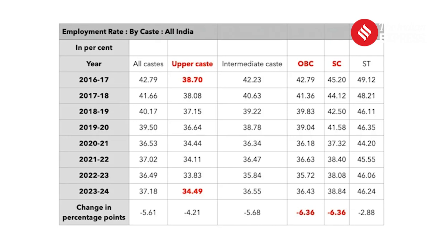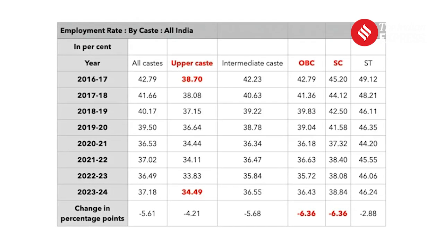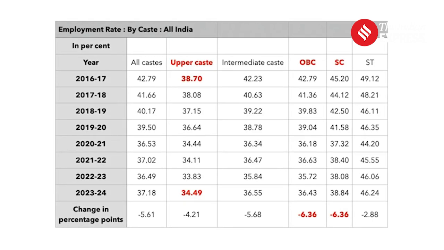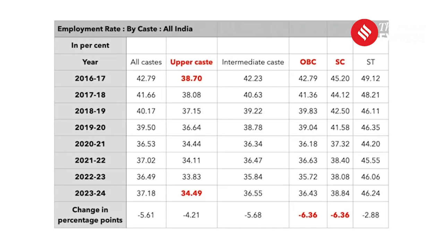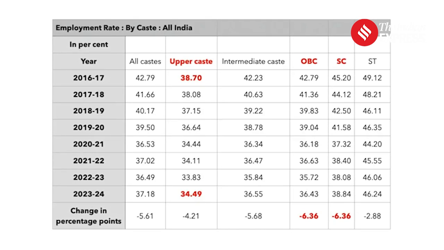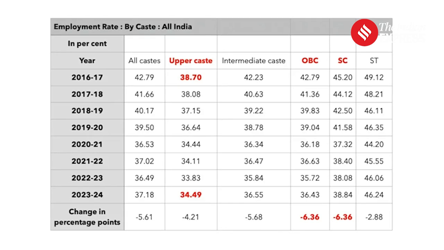Here again the data shows considerable stress. The employment rate has fallen across the board. It has fallen the most for OBCs and SCs. The declines are over 6 percentage points each in both these communities.